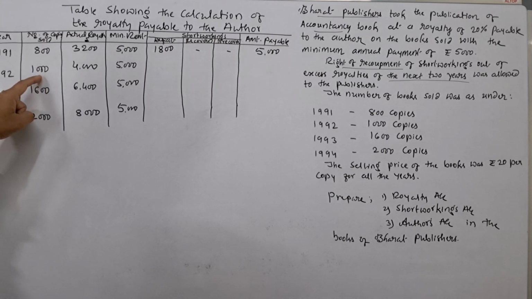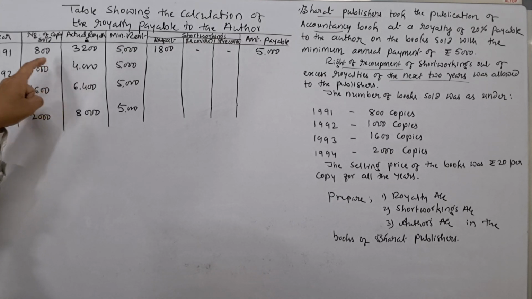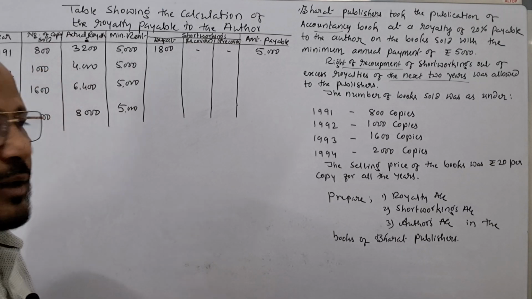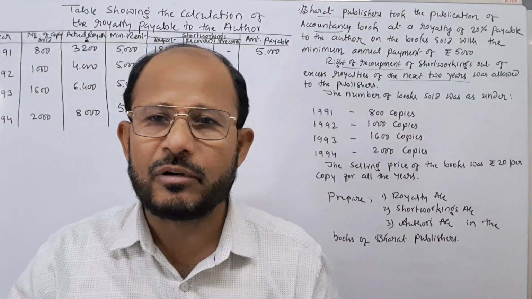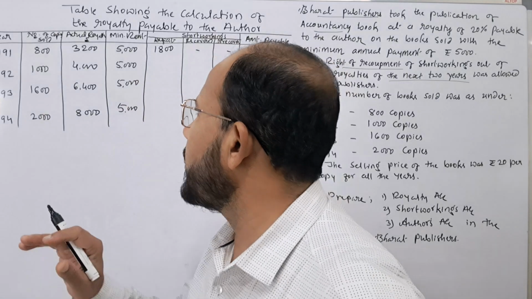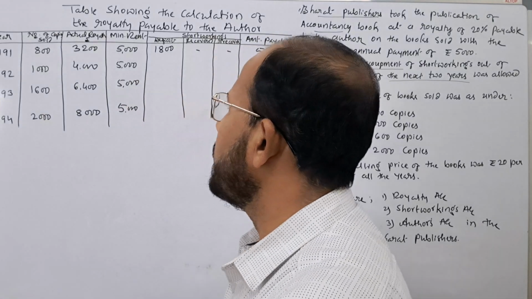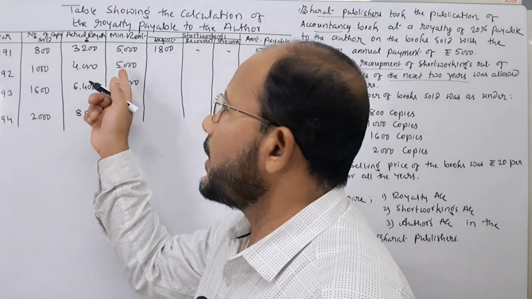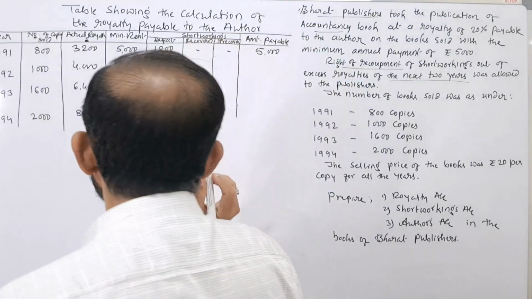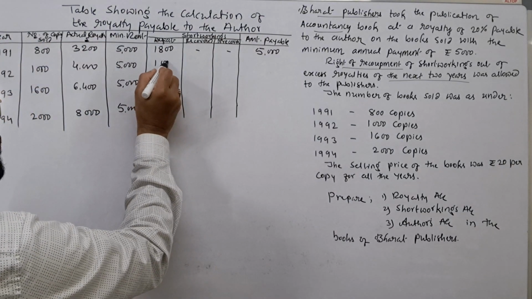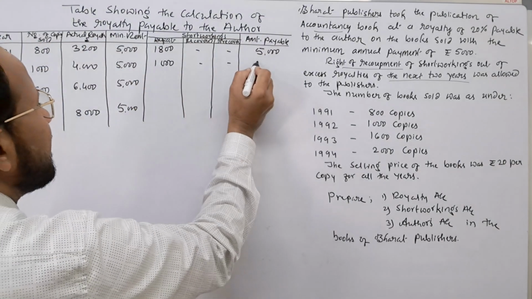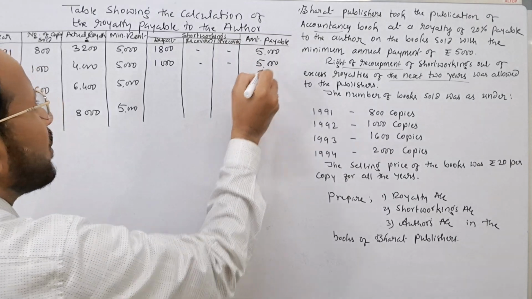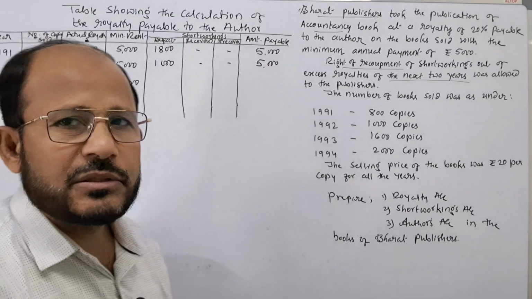In the second year 1,000 copies of books were sold and the actual royalty comes to rupees 4,000. When we calculate at the rate of rupees 4 per copy sold, then it comes to rupees 4,000. Here also actual royalty is less than minimum rent. Deficit comes to rupees how much? Deficit comes to rupees 1,000. Again in the second year amount payable to the author is rupees 5,000.